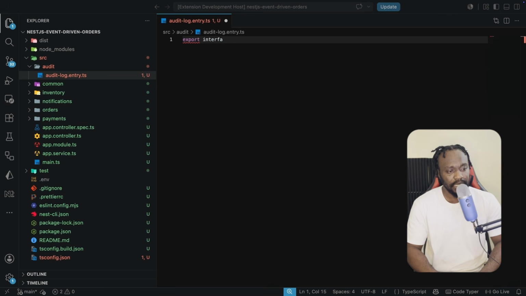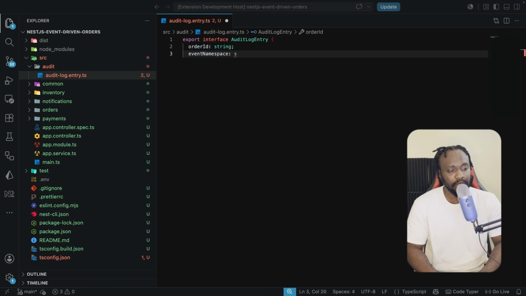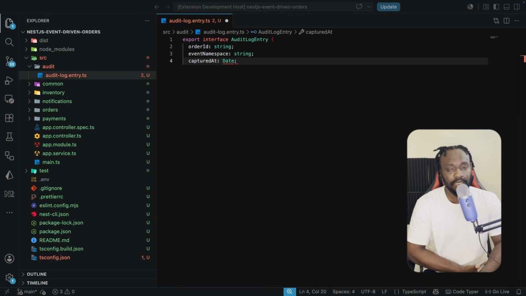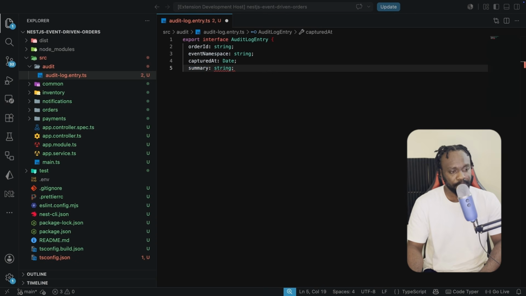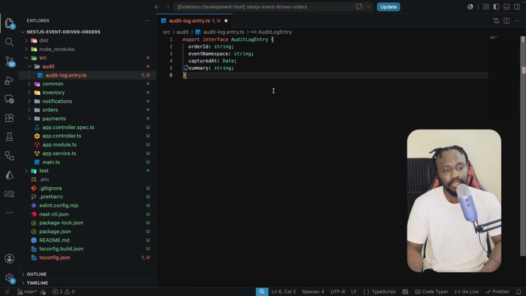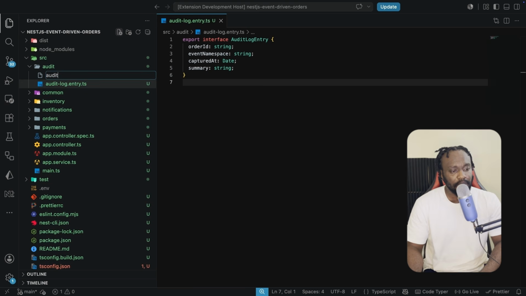Okay, so we're going to export the interface, the audit log entry, which is going to take in the order ID of type string. We are also going to have the event namespace of type string, the captured at of type date, and the summary is going to be of type string. This is the shape of the single audit record. And as you can see here, it's actually kept independent of any specific domain event class. So the audit only needs to know that something happened to a specific order at a specific time, which is not going to need a full internal payload shape of every event that it might go on to receive.